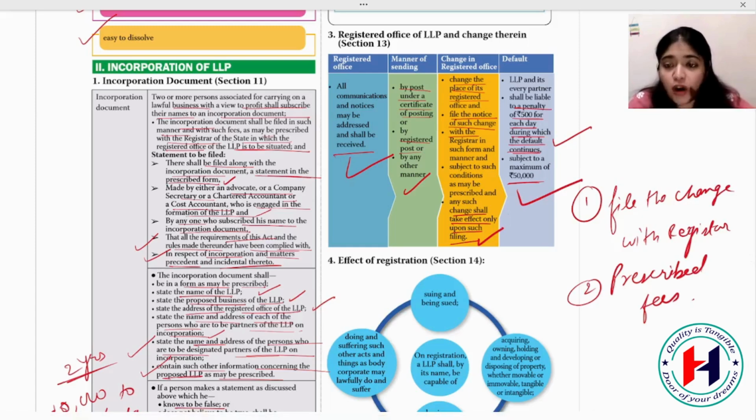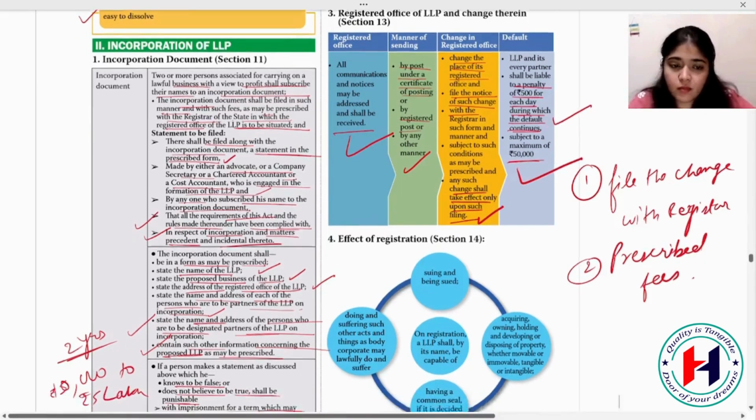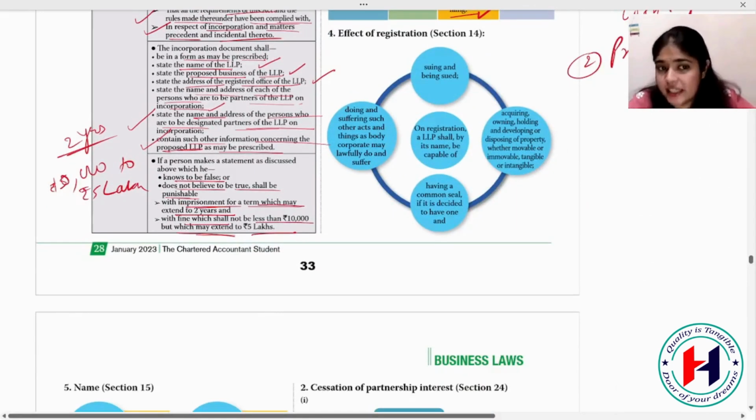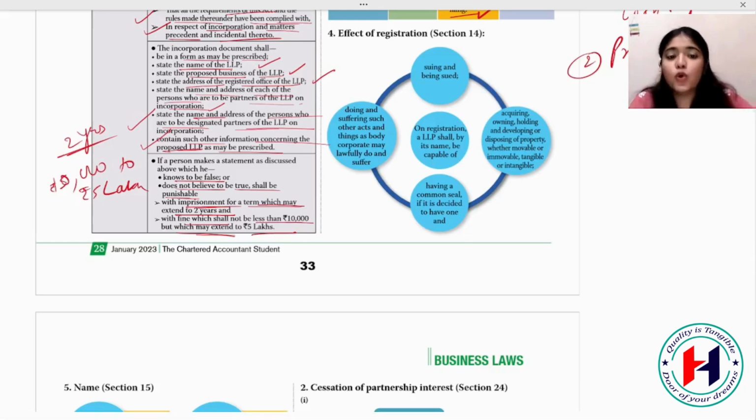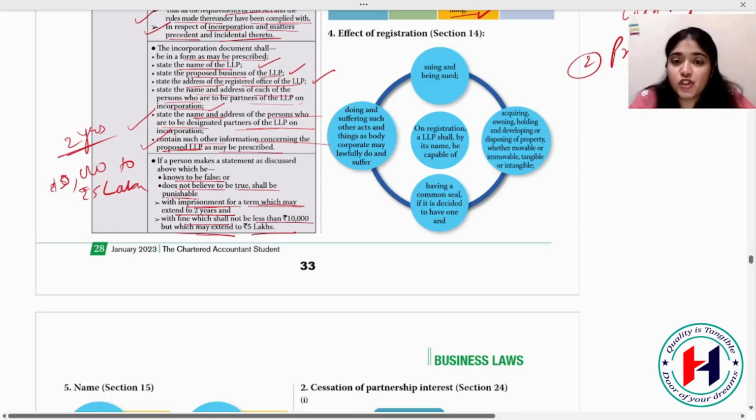If the partners do not inform, the penalty is rupees 500 for each day of continuing default, subject to a maximum of 50,000. And for incorporation, if you give false details, a maximum of 2 years of imprisonment, or a fine from 10,000 to 5 lakh.